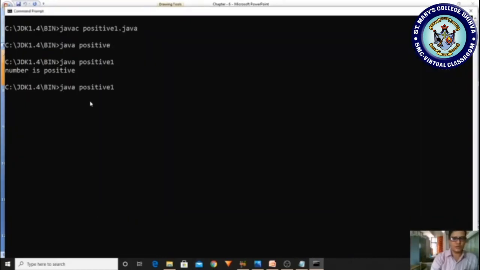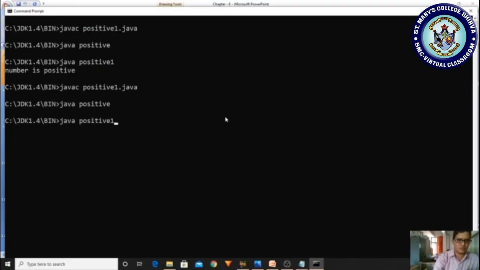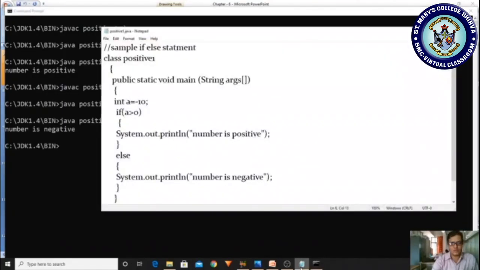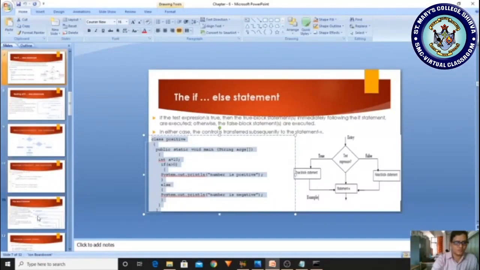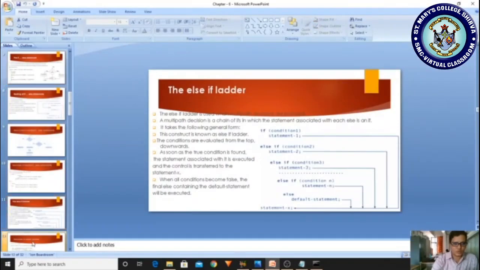If you made any corrections, you have to compile once again, and run. Now it is not working. Why is it not working? It is java positive1. Now the number is negative. Got it? Yes. So that is your second program.